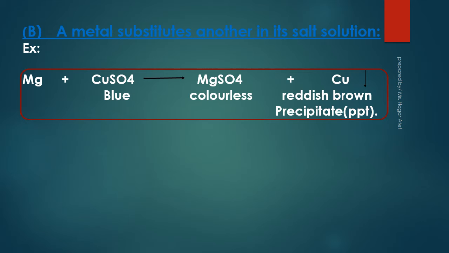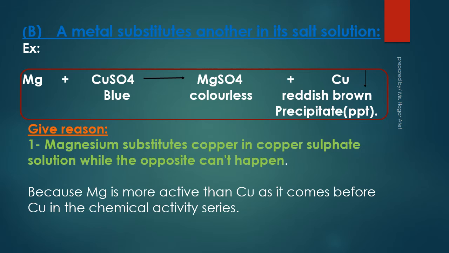So Mg, magnesium, plus CuSO4, copper sulfate, blue, gives us MgSO4, magnesium sulfate, colorless, plus Cu, reddish brown precipitate. Give reason: magnesium substitutes copper in copper sulfate solution, while the opposite can't happen, because magnesium is more active than copper as it comes before copper in the chemical activity series.